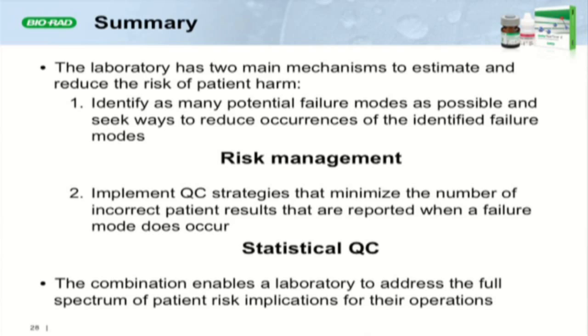I kind of thought it was nice because the spectrum I used was the sequence of events that start with an initiating failure mode and end up with patient harm. And it started with some risk management principles. Right smack dab in the middle was statistical QC, and at the end was some risk management principles again. And Jim had a figure toward the very end of his talk that was vertical and had more to do with the life of a test result in the lab from pre-analytical to analytical to post-analytical. And he again had some risk management stuff at the pre-analytical phase, statistical QC right in the middle part, and then risk management at the end again. So the two together really fill out our needs in both of those ways.